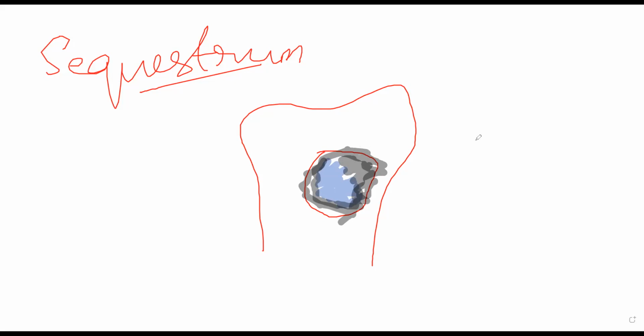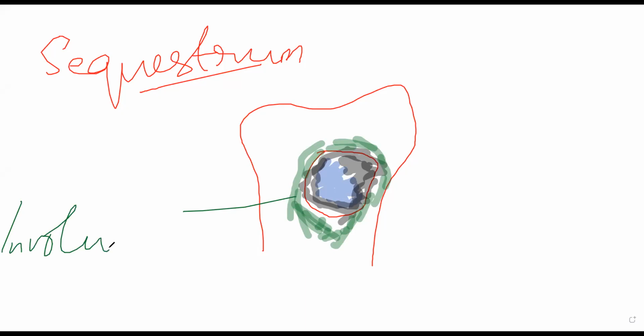So imagine that the new bone which is being formed is green in color, just so that you understand. It is not green in color, it's white, but I cannot show white on white. So imagine this is the new layer of bone that is being formed on it. Okay, which your body is trying to repair and essentially making a new bone under the periosteum, because of which there will be a casing around that necrosed area. This casing will be called involucrum. Okay, so around that necrotic area, around that abscessed area, new bone is being formed, and that new bone forms an encasing sheet around that necrosed bone. That encasing sheet is called involucrum.